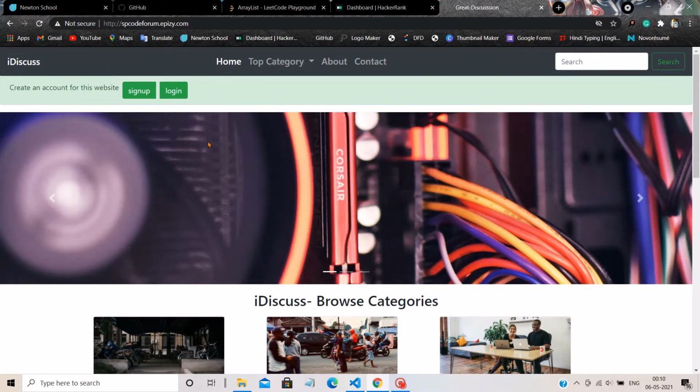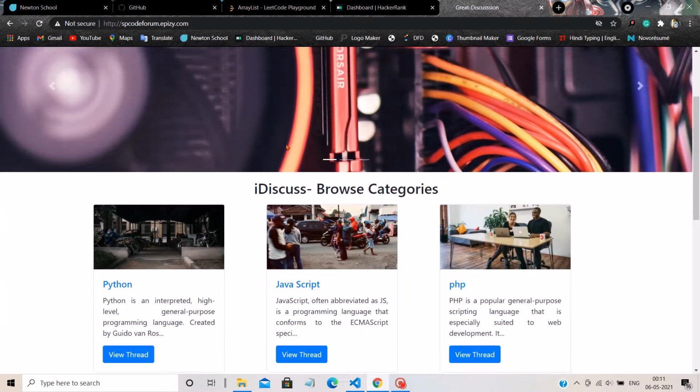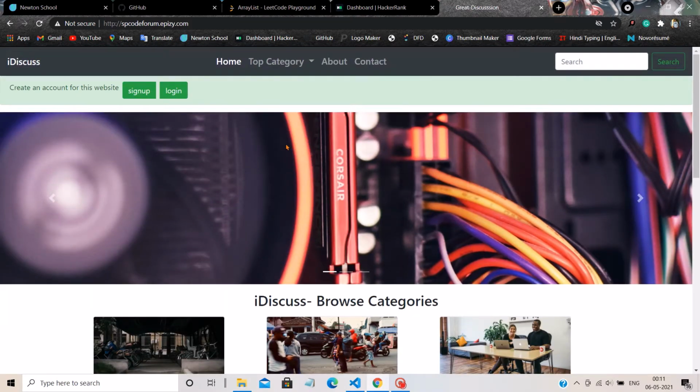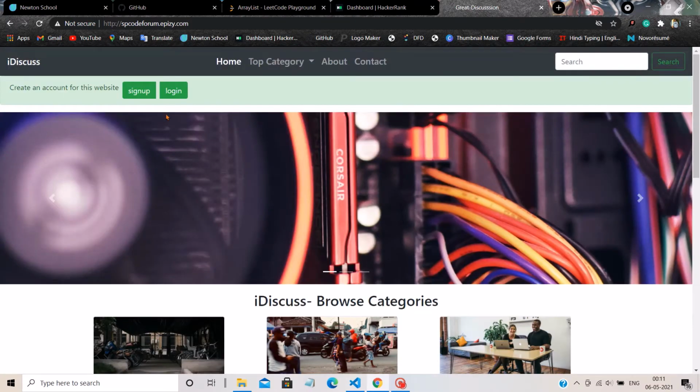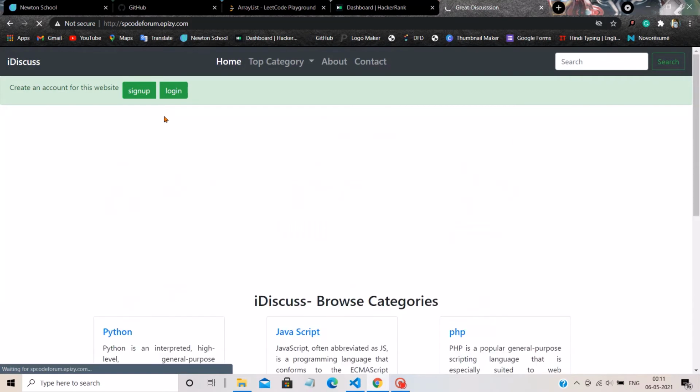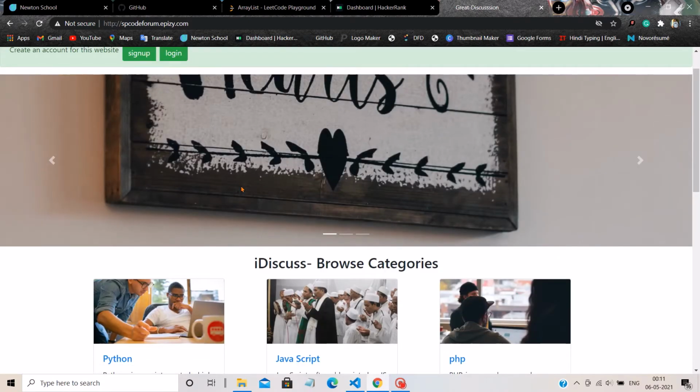This is the simple website of my code forum. Here you can discuss the problem of a particular blog thread. This is very similar to Stack Overflow. These images are dynamic. When you refresh, they change every time.